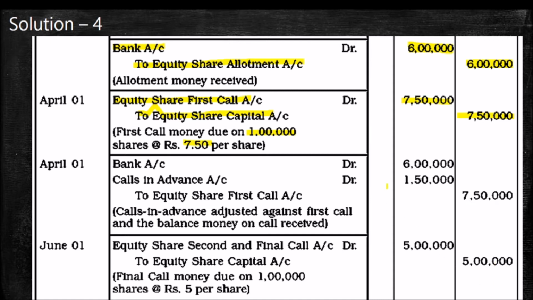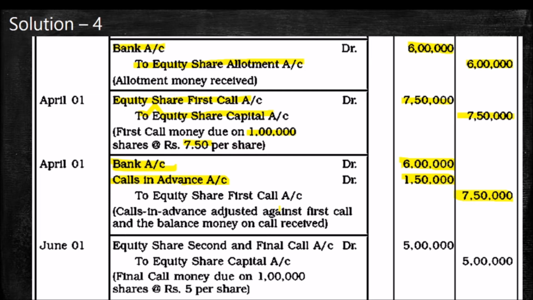That is 1,50,000. The calls in advance adjusted from the excess application money. So bank account debtor, calls in advance account debtor to equity share first call is the entry. So after adjusting the excess application money, the remaining will be collected from the applicant. 6 lakh will be collected from the applicant in bank.